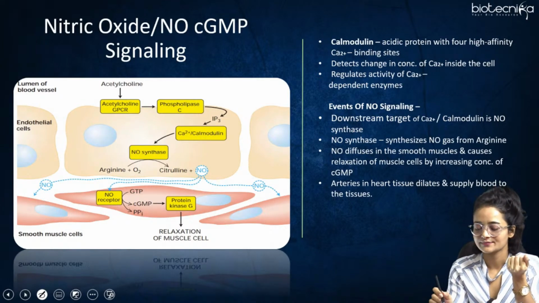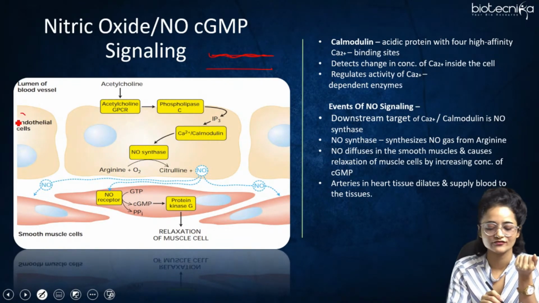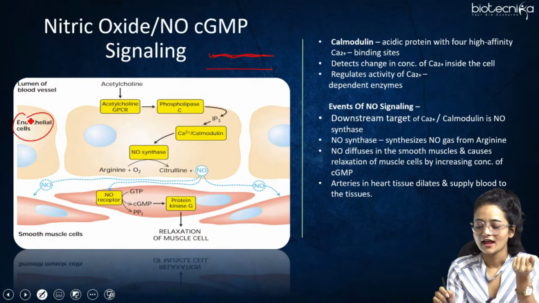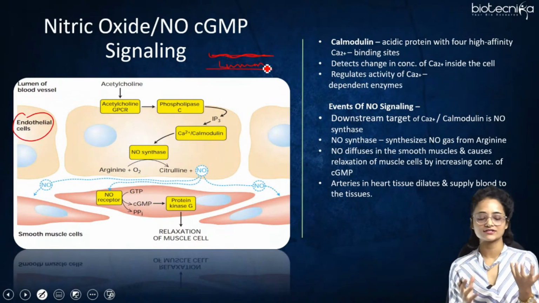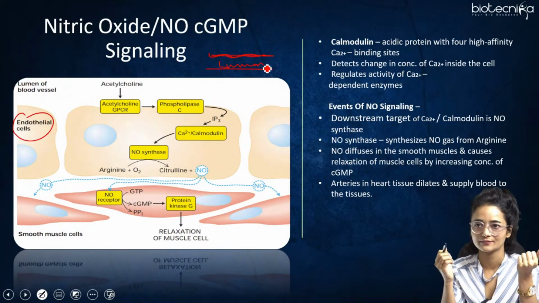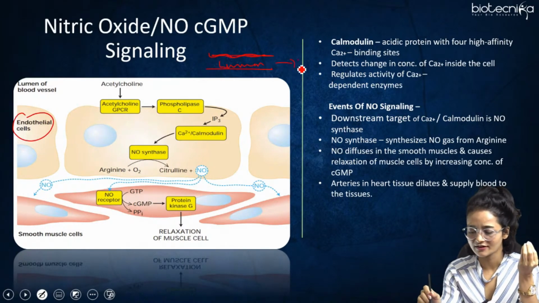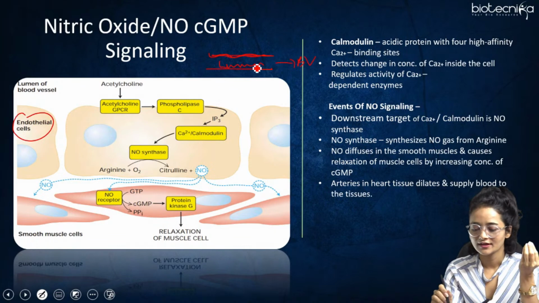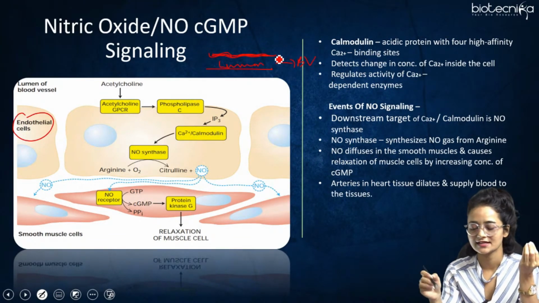So how can I explain that? This is the blood vessel, right? The outer layer of this blood vessel consists of endothelial cells, and here comes the lumen. I'm giving you the general picture of how this particular pathway takes place inside the body. Inside is the lumen, and the outer layer of this blood vessel consists of the endothelial cells, and there